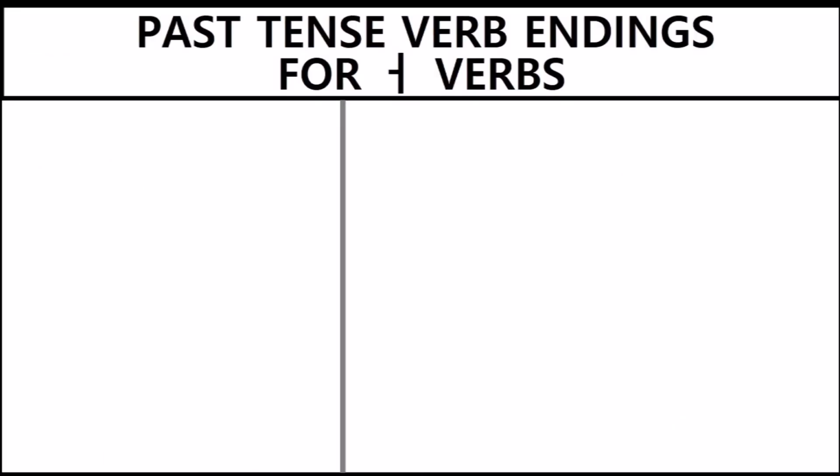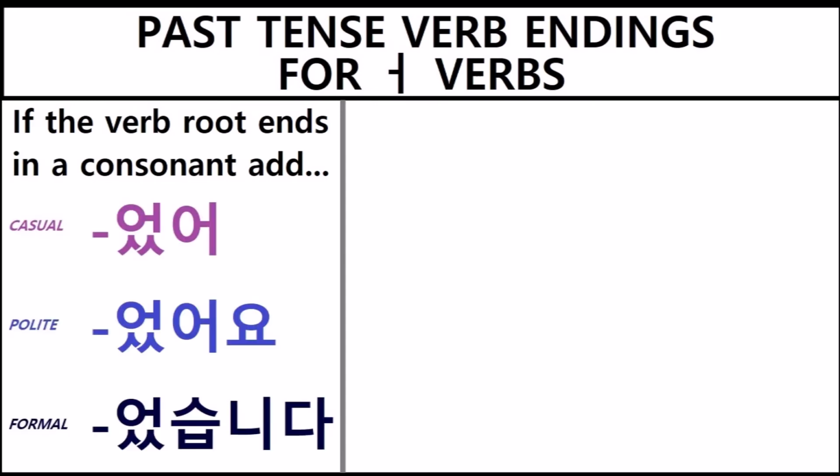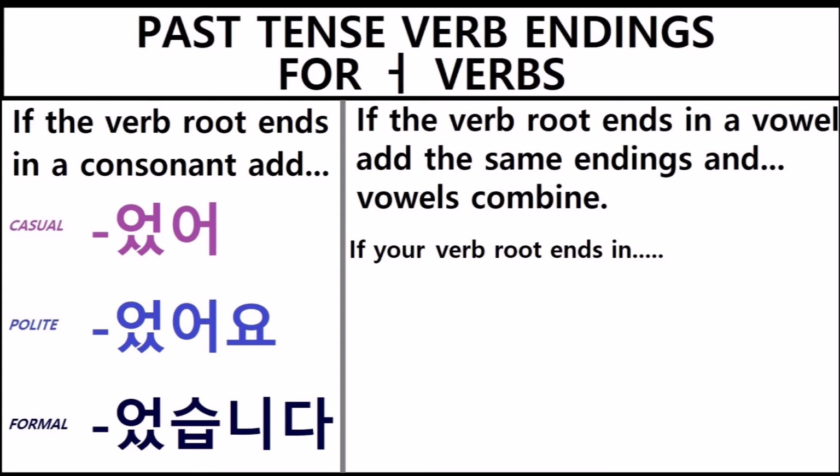Now let's summarize the conjugation rules we learned for past tense. To make the past tense, start with the infinitive and cut off the da to get the root verb. If the root verb ends in a consonant, add one of the following endings to make the casual, polite, or formal forms. If the verb root ends in a vowel, you add the same endings, and then the vowels combine like so.